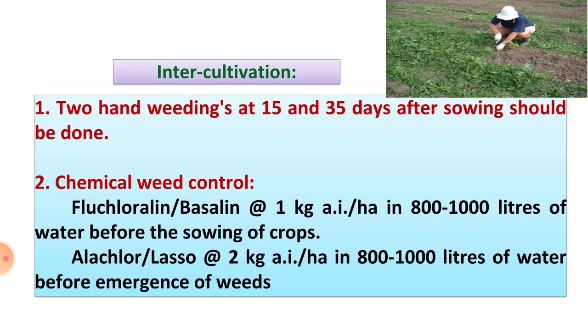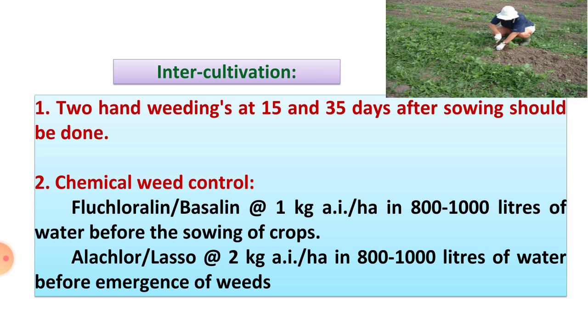Fluchloralin, also called Basalin, is applied at the rate of 1 kg AI per hectare, where AI means active ingredient, in 800 to 1000 liters of water before the sowing of crops. This is a pre-plant incorporation herbicide. PPI means the herbicide is applied before the sowing of the crop, that is called pre-plant incorporation. Fluchloralin or Basalin is applied before the sowing of crops.